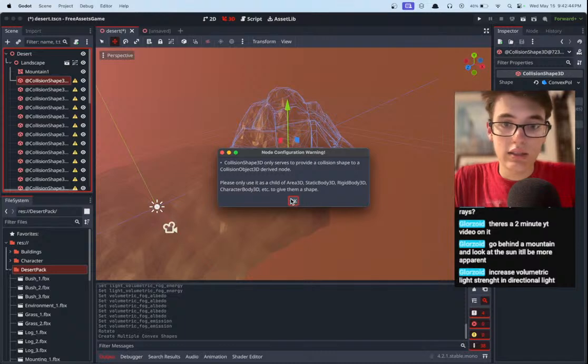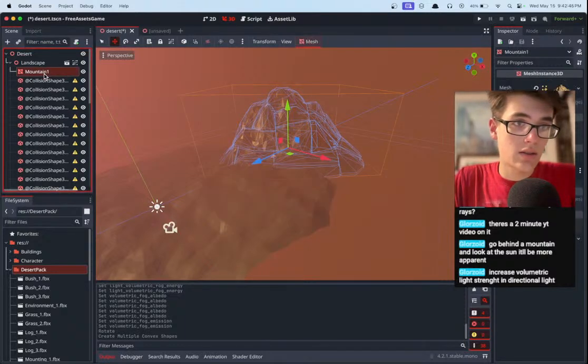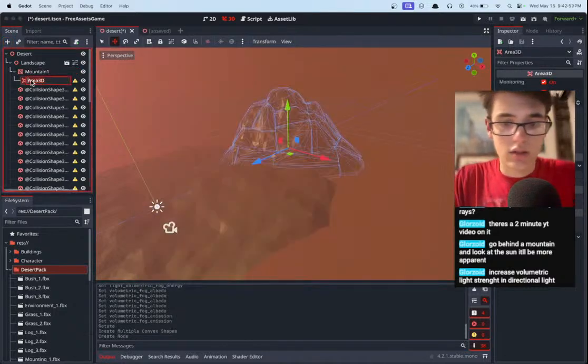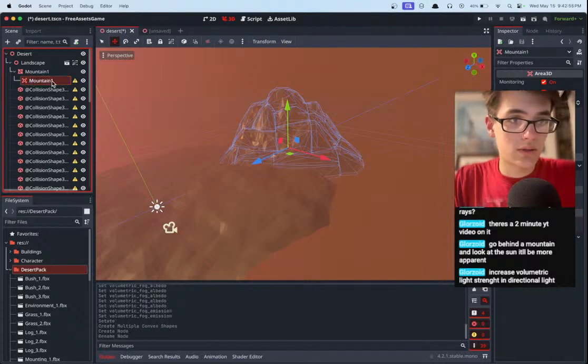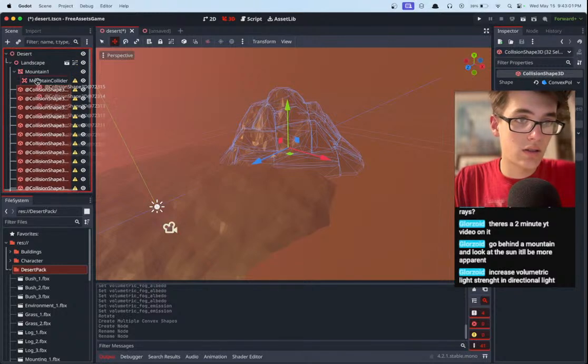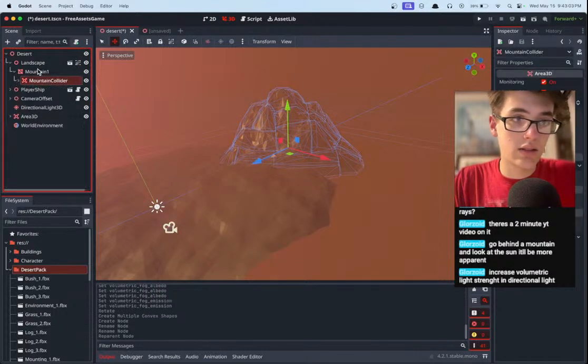Okay, and then these need to be the child of an Area3D. So all we have to do, I think, is just add an Area3D under him, right? We'll call it Mountain Collider. And then we'll put all of these under it. I believe is the plan.